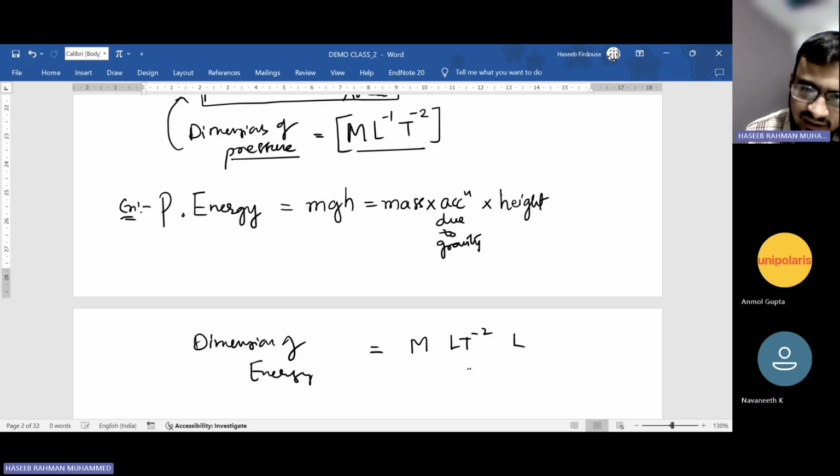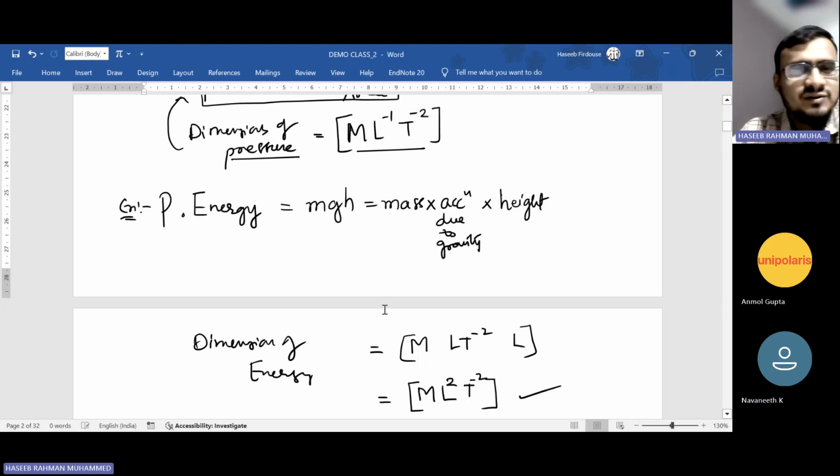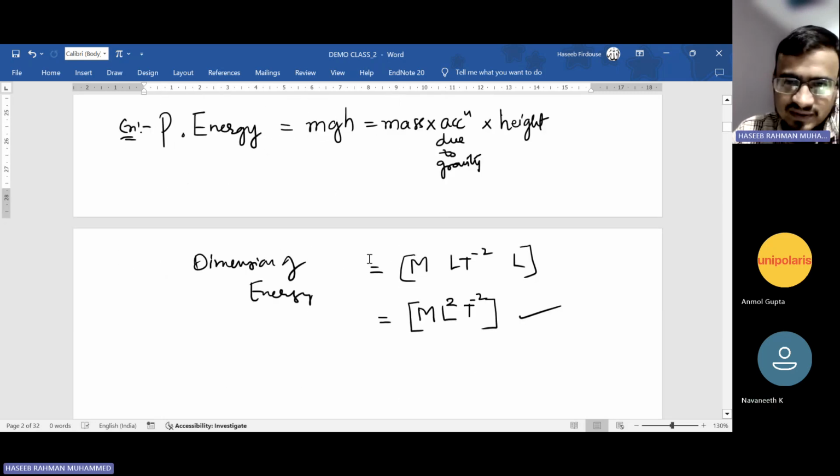And one more, L, height. Combine together. Total: M as M only. L power 2, T power minus 2. Fantastic. That is the dimensions of energy. It could be any energy. It has the same dimensions.